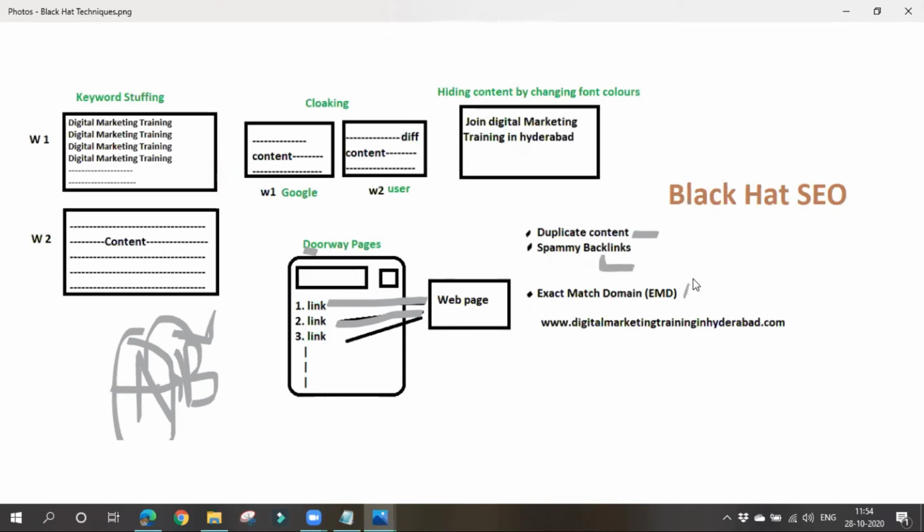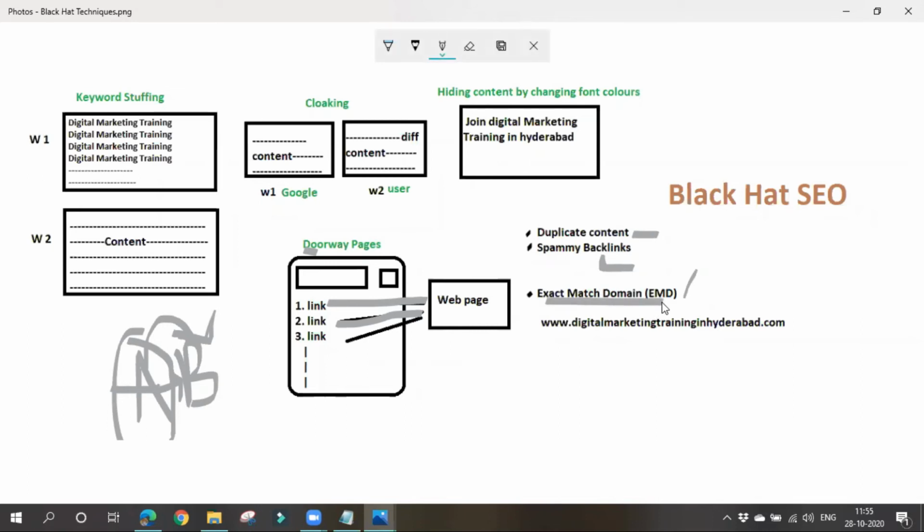Next thing is exact match domain. Okay, what is a domain? Our URL, our website link. Yes, the name of our website. Right, domain means the name of our website. In short, it is also known as EMD, exact match domain.